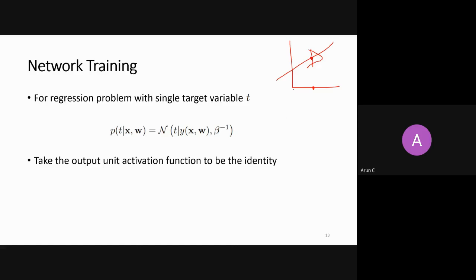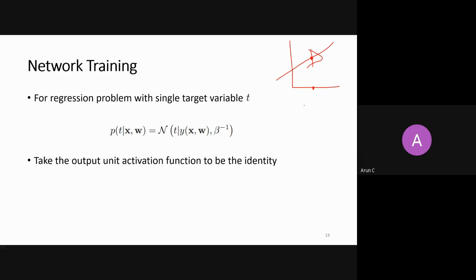The only thing different in a neural network from linear regression is that there we had a linear model, and we were able to find the analytical solution. We could take a gradient, put it equal to 0, and directly get the value of w which was maximizing our likelihood function.